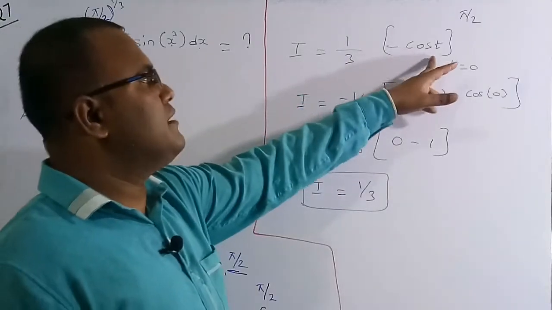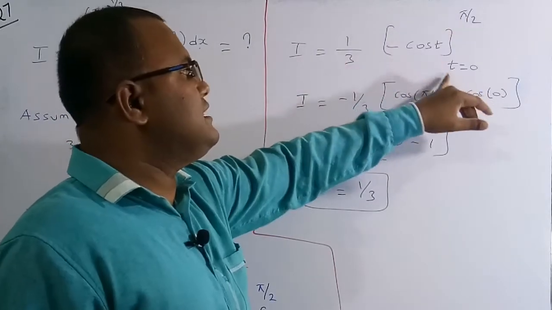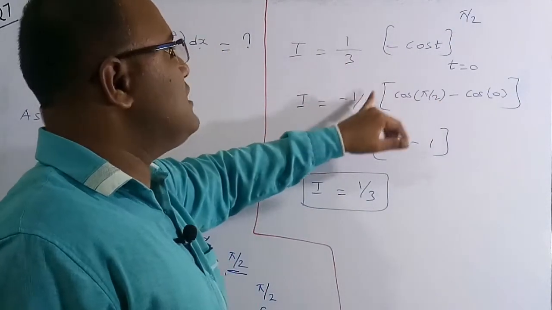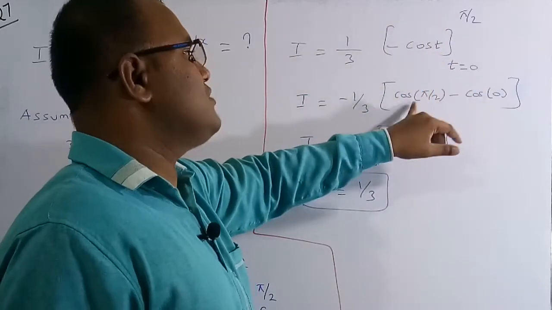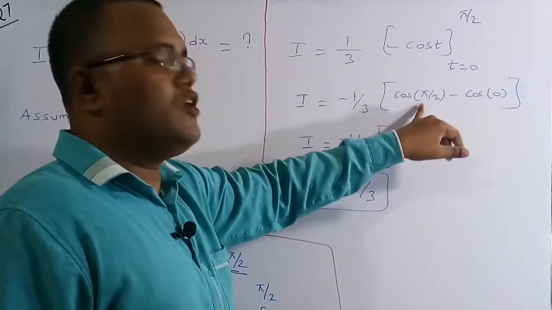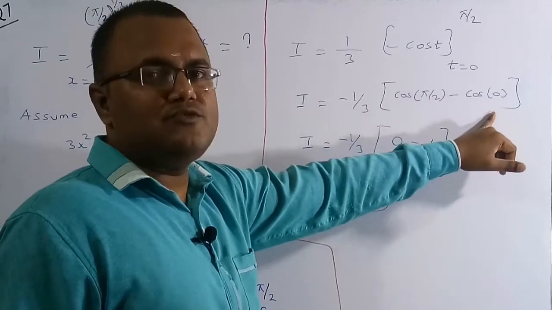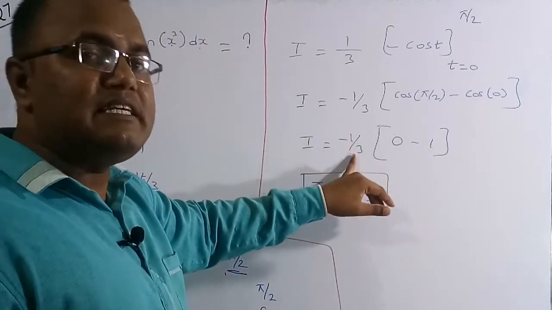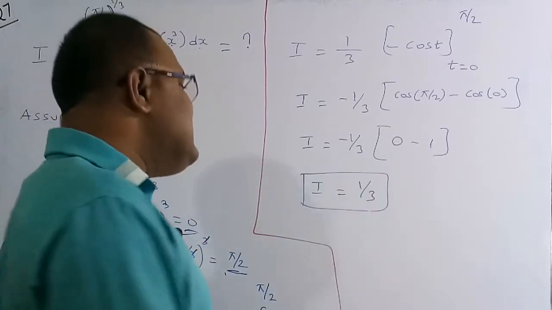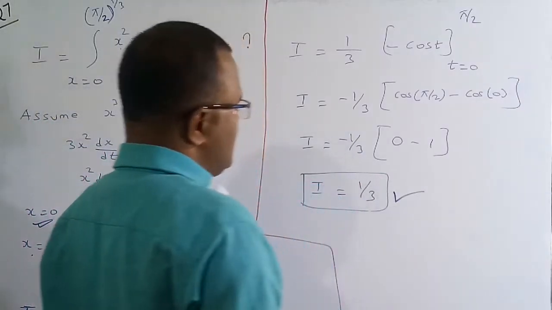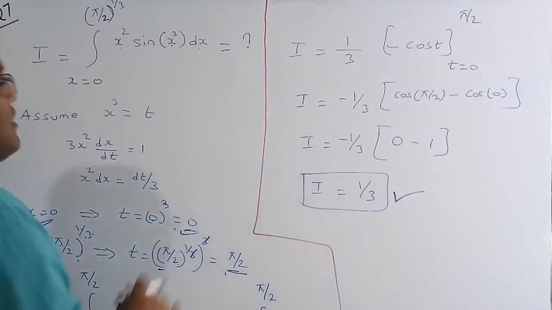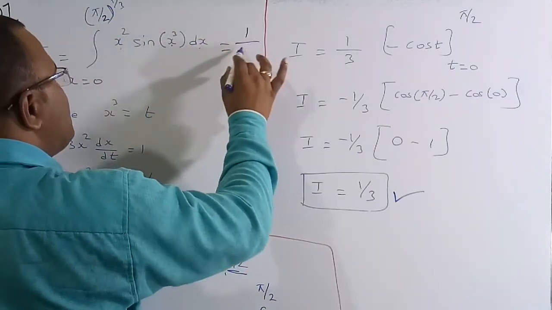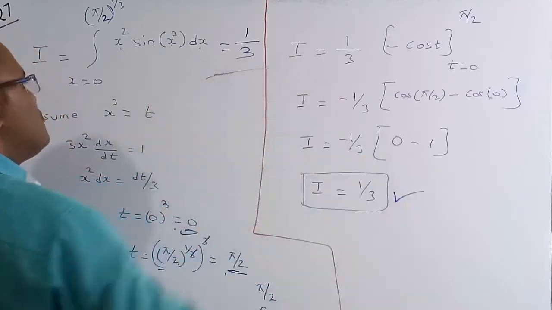So 1 by 3 into minus cos t, we have to substitute the limits, t is equal to 0 to pi by 2. I can take minus outside, which is minus 1 by 3, upper limit minus lower limit, which is cos of pi by 2 minus cos of 0. As cos pi by 2 is 0 and cos 0 is 1, 0 minus 1 is minus 1. Minus 1 into minus 1 by 3 is plus 1 by 3. So this is the overall answer of this question. The correct answer is 1 by 3. This overall complex integration gives you a number which is 1 by 3. So this is the correct solution of this question.